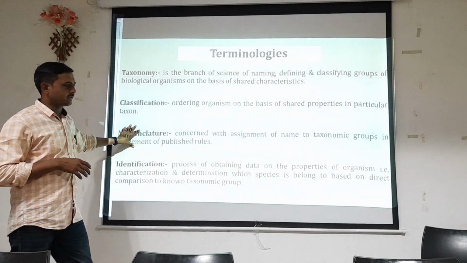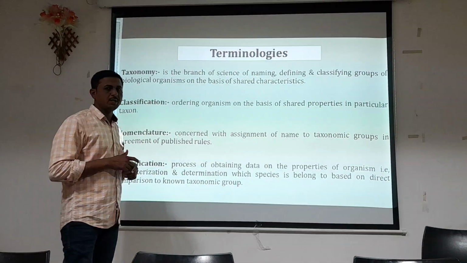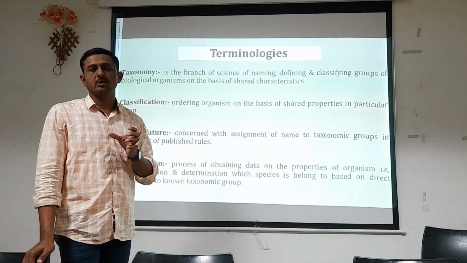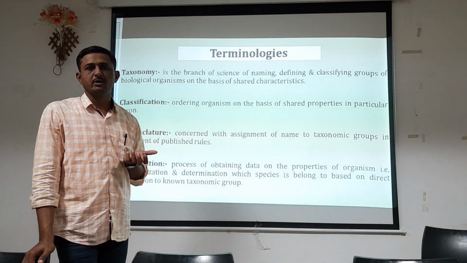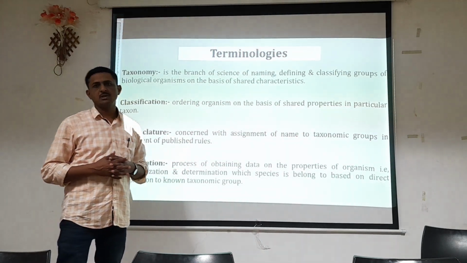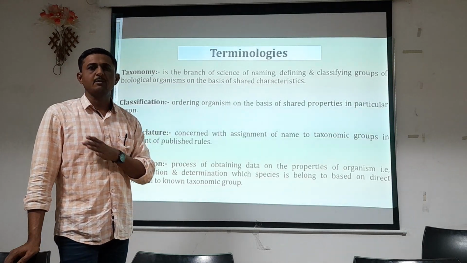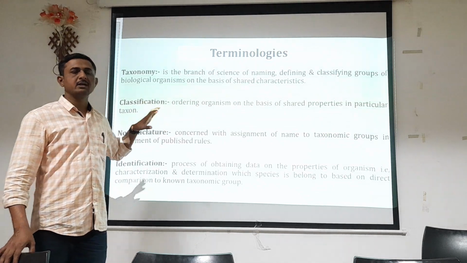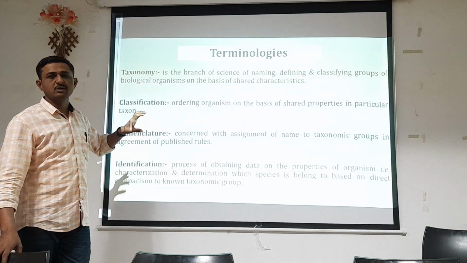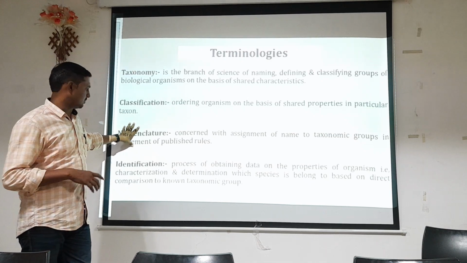What is meant by nomenclature? It is concerned with the assignment of a name to a taxonomic group in agreement with published rules. While we are talking about nomenclature, there are fixed and concrete rules prepared to give a particular name to an organism in a scientific way, and that system is called the binomial nomenclature system. Here, the first name is the name of the genus, and the second name is the name of the species, and they are written in a particular way. By this way we give a particular scientific name to that particular plant or animal.